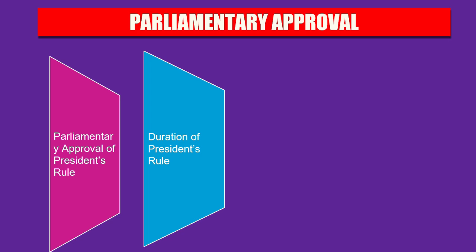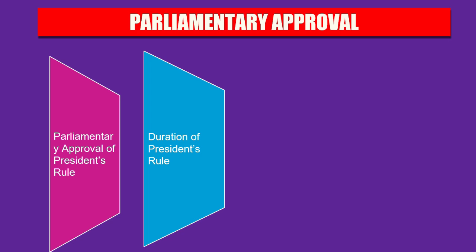First, a proclamation of national emergency must be in operation in the whole of India or the whole or any part of the state. Second, the Election Commission of India must certify that general elections to the Legislative Assembly of the state cannot be held on account of certain difficulties. Then it will be extended. Otherwise, the duration will be only 1 year.